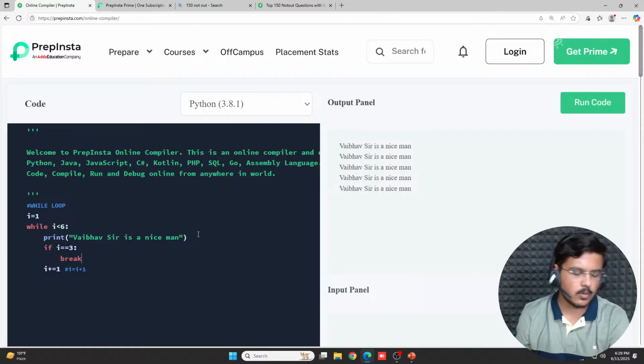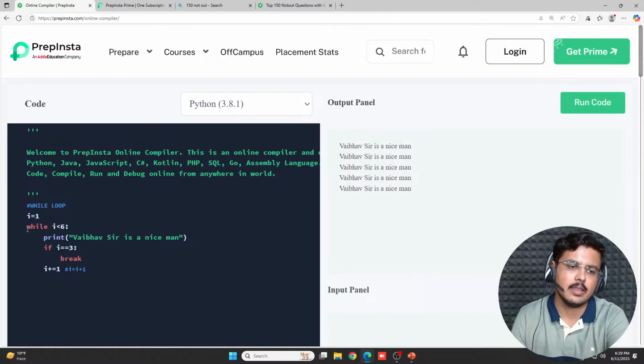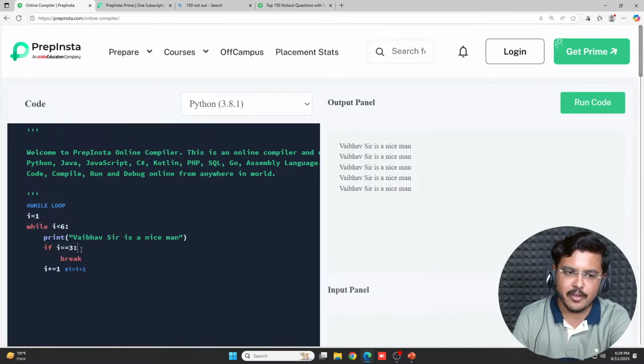No, there's no doubt. So this whole structure that you're seeing here is in a nesting kind of structure. This is called nested structure. So basically in this while you have another decision structure, which is if. When in a particular loop or in a particular if statement you put another if or another else or another loop, it is called nesting of the decision control structures. Fine, you can note it down.